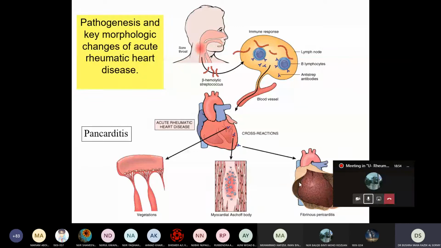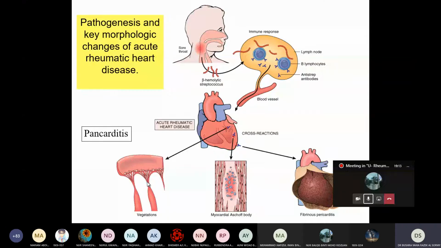Okay, but if the patient is treated, this resolves normally with no deformity. The myocardium can also resolve, but the one that has deformity is the endocardium. So the patient will have deformity in the valve.